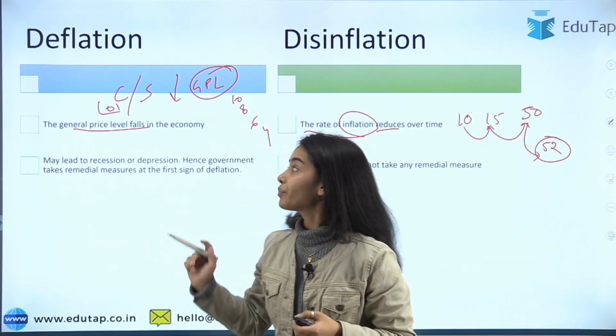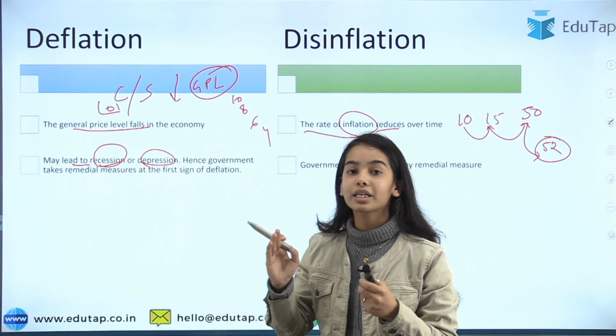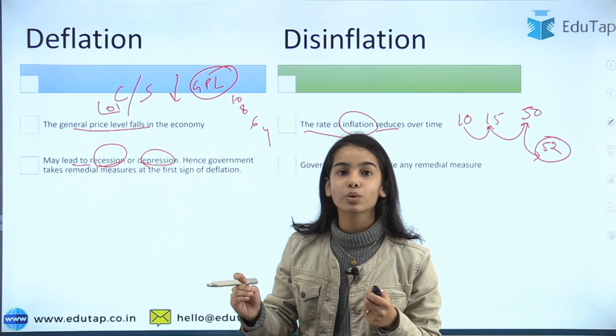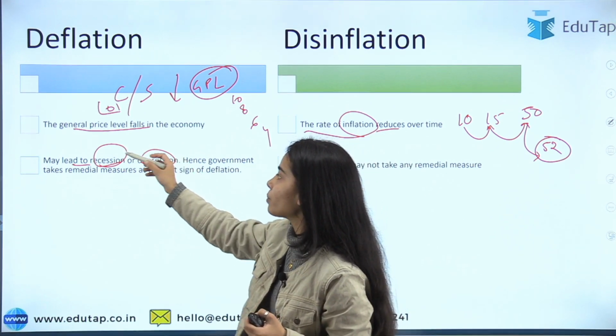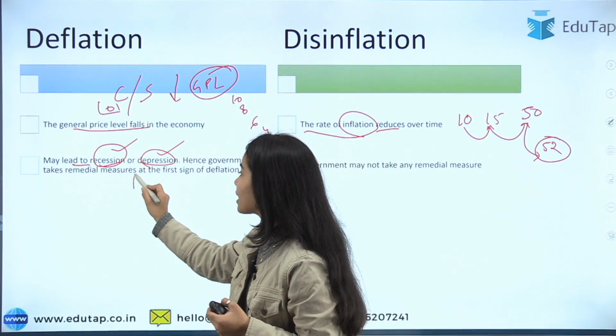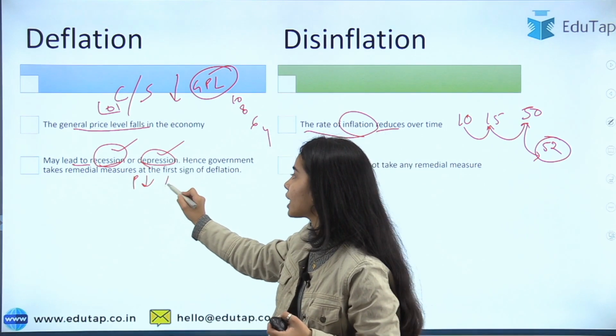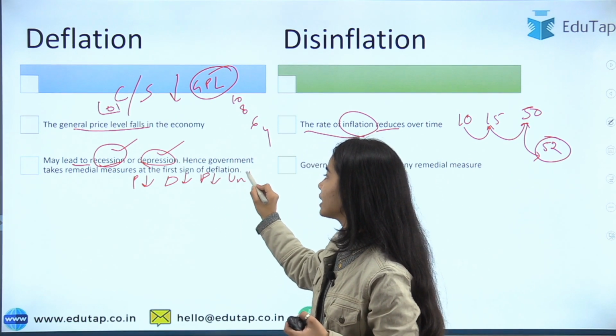The next is that deflation may lead to recession or depression. If it is not stopped in the starting phase only, in the first sign of deflation, then it can lead to recession or depression. How? See, with the decrease in the prices, I told you that the demand decreases, the production decreases, the unemployment increases.